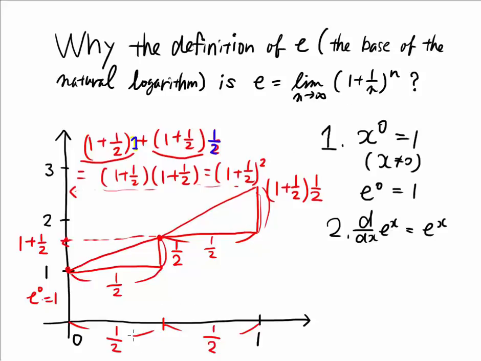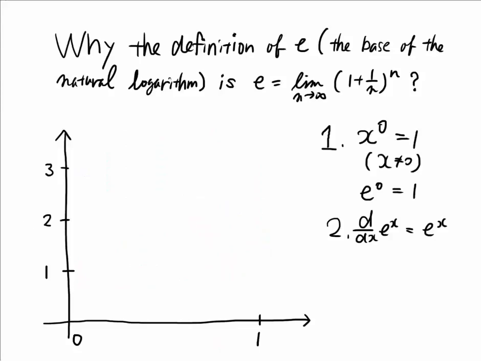I would like to go further. This time I would like to subdivide into n sections. So that means one section is 1 over n. The first step is the same. It starts with e to 0 is 1, and then dx is 1 over n, and here the derivative is 1, times 1 over n is 1 over n. That means here the height is 1 plus 1 over n. Start with 1 and then go this height. So this is 1 plus 1 over n.